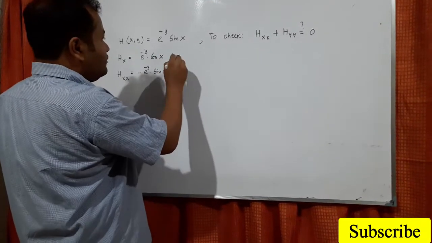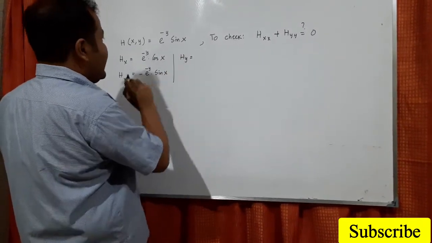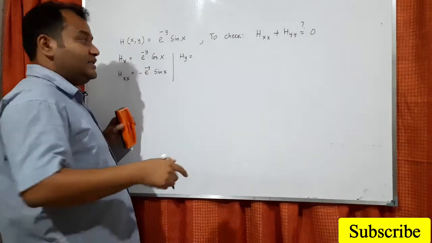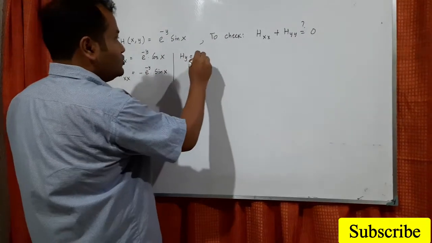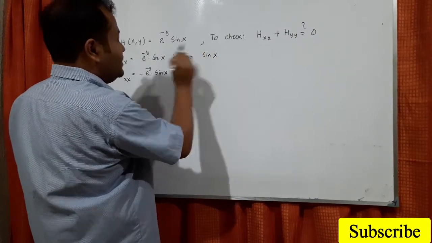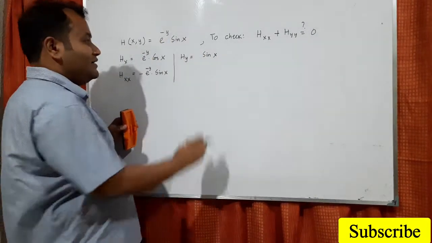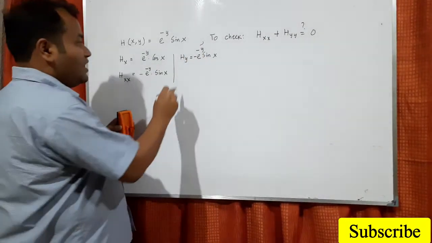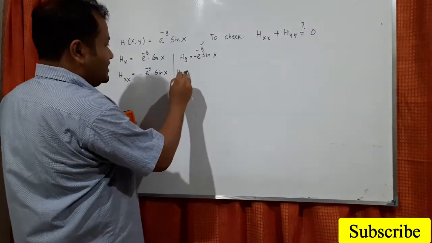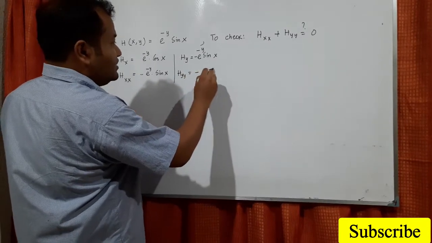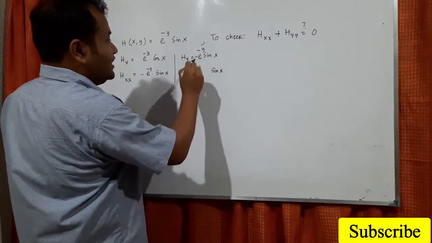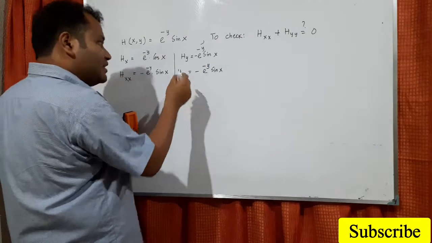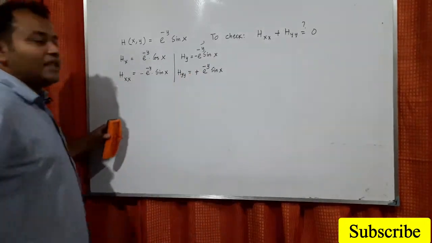Okay. Now if I go for h_y, h_y means the derivative of this with respect to y partially, so x will be constant. So sin x is constant, and the derivative of e to the power minus y is minus e to the power minus y. And h_yy equals, sin x is again constant, the derivative of e to the power minus y is again minus e to the power minus y, another minus will come, so it will become plus.